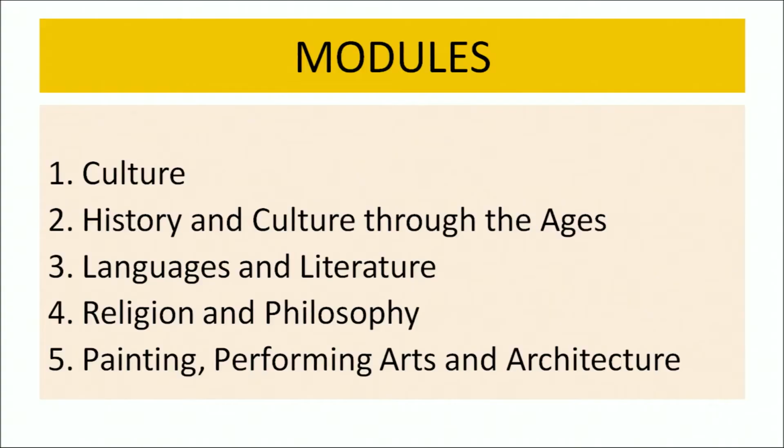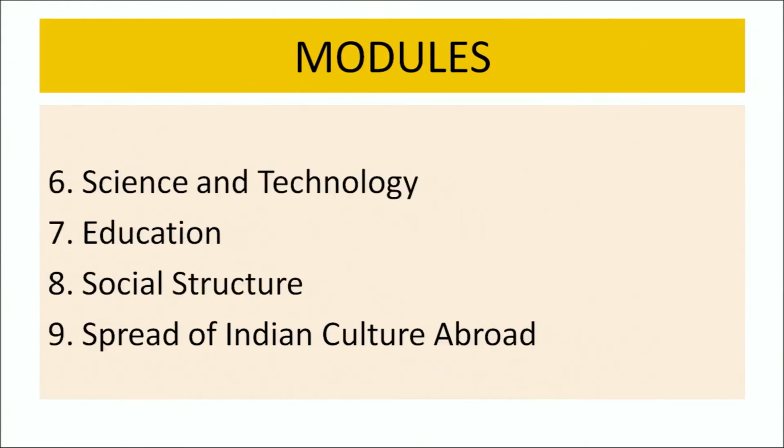towards the nation. There are 9 modules in this course titled as number 1 Culture, number 2 History and Culture through the Ages, number 3 Languages and Literature, number 4 Religion and Philosophy, number 5 Painting, Performing Arts and Architecture, number 6 Science and Technology, number 7 Education, number 8 Social Structure, number 9 Spread of Indian Culture Abroad.